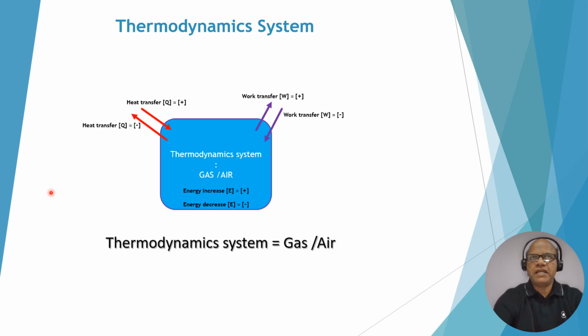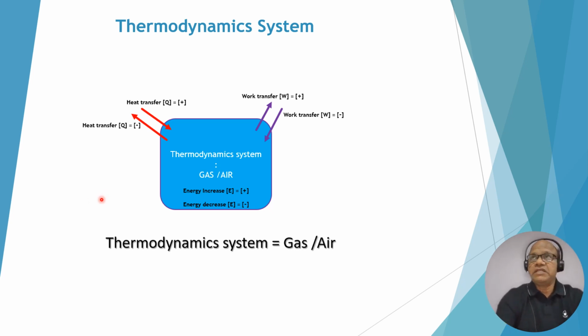thermodynamic system, let's say a compressor compresses and transfers energy to the gas. Similarly, high pressure gas generates power through the turbine. So what is then called the thermodynamic system? Is it the compressor? Is it the turbine? Or is it the gas? Yes, it is the gas which is called the thermodynamic system, not the compressor, not the turbine. So when we call it a thermodynamic system, our focal point is the gas. Gas can be hydrocarbon gas, air, or nitrogen. Any gas is considered a thermodynamic system.